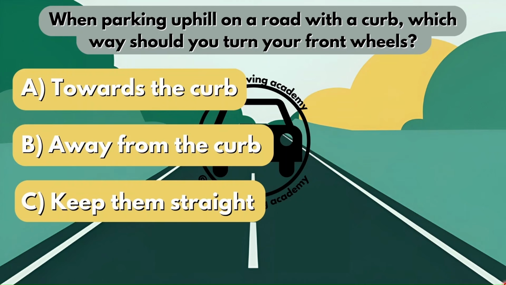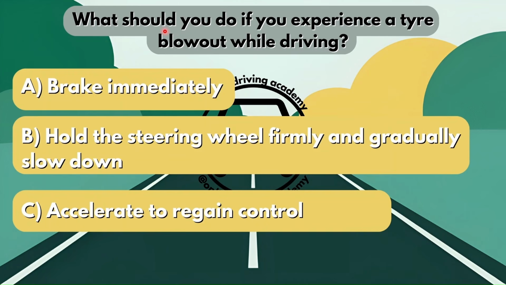Now if you can imagine a slope, right? And now you go and you park your vehicle along the slope next to a curb. What you're going to need to do is turn your front wheels away from the curb. Because if your vehicle does begin to roll, obviously because your wheels are pointed away from the curb, it will then hit against the curb and it will prevent your vehicle from rolling into traffic. So by turning your front wheels away from the curb, you are preventing your vehicle from rolling into traffic and harming other people. So option B would be your correct answer.